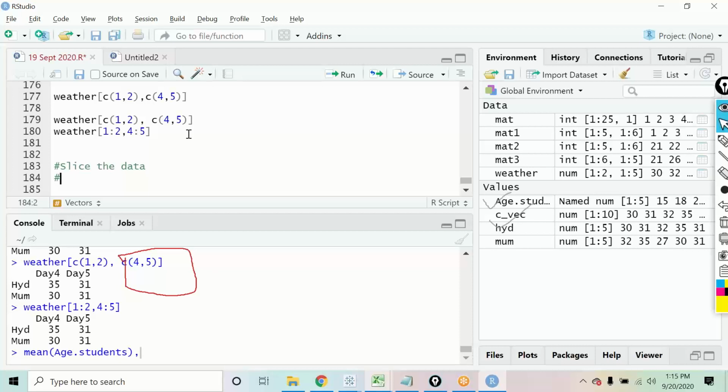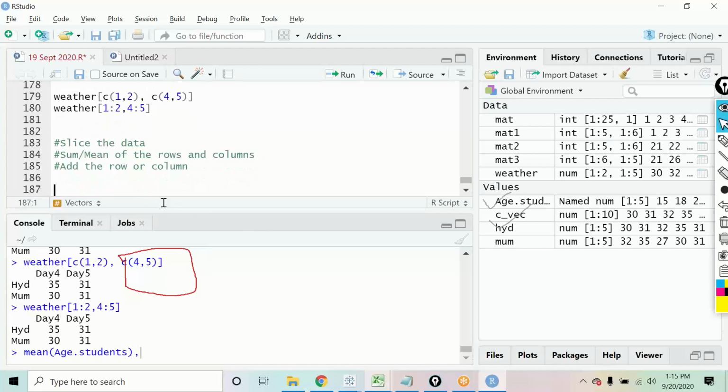Second, you may want to know the sum or mean of the rows and columns. Third, you may want to add a row or column. These are the functionalities you would want on the matrix that you have created.